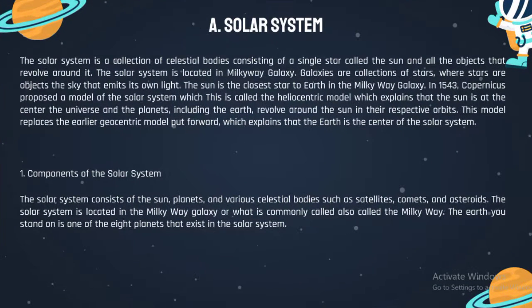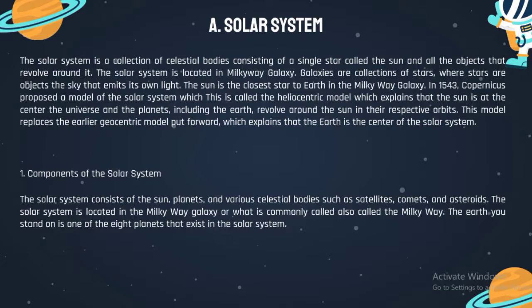Solar system. The solar system is a collection of celestial bodies consisting of a single star called the Sun and all the objects that revolve around it. The solar system is located in the Milky Way galaxy. Galaxies are collections of stars, where stars are objects in the sky that emit their own light. The Sun is the closest star to Earth in the Milky Way galaxy.